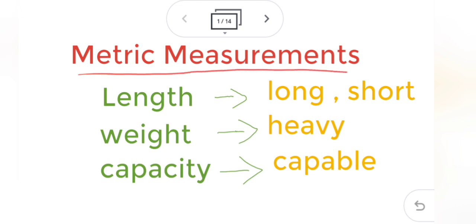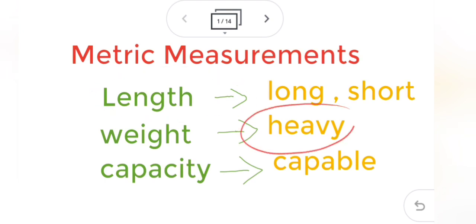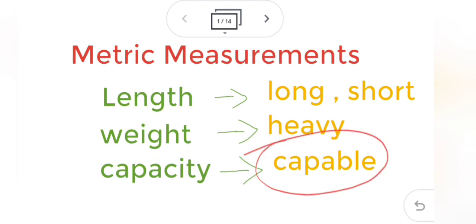This is metric measurement. We are going to learn the metric measurement. Metric measurement is for measuring objects, whatever they may be. What we measure as how long or short it is, is called the length. And when we find the heaviness of the object, it is called the weight. And the capability of the object, the capacity of the object, that is called the capacity.